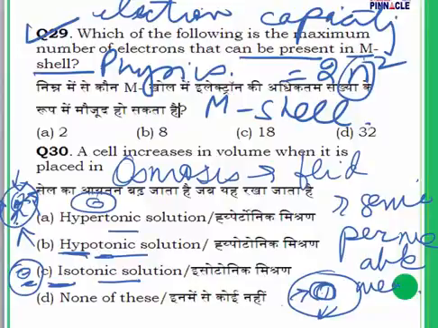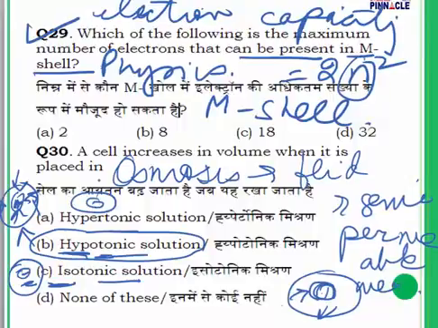When the volume of the cell is going to get increased, it will push against the cell wall. And at this point, the cell is said to be turgid. Turgid means a strong cell. Turgidity is very important to maintain rigidness, and a healthy plant cell is going to be turgid. So what is my answer for question number 30? The answer is going to be hypotonic solution.